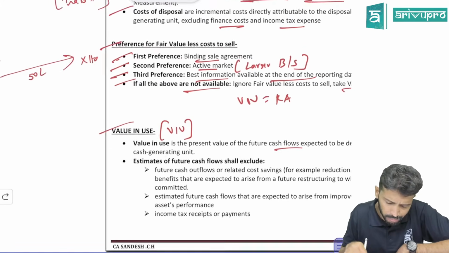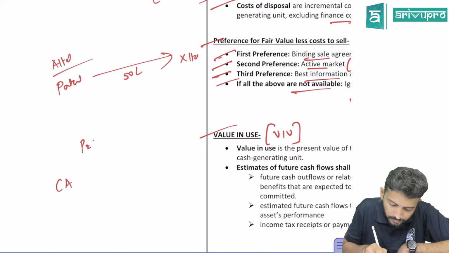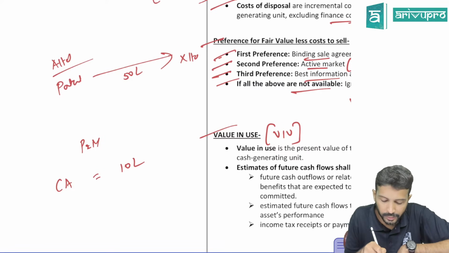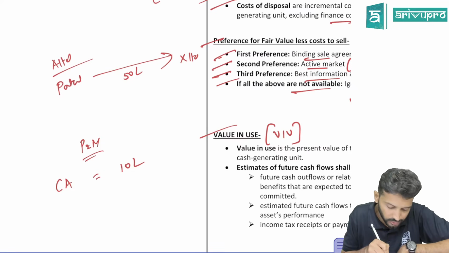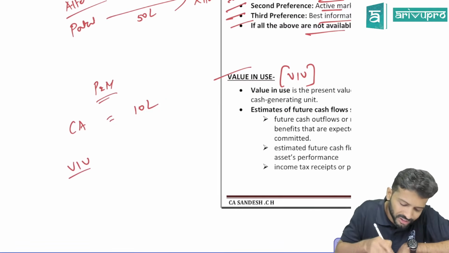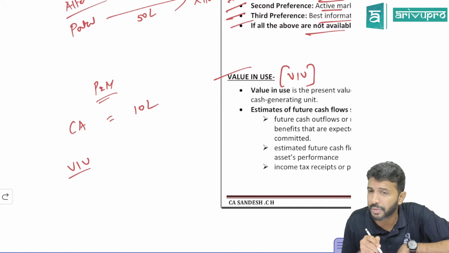But the problem is, let's say I have plant and machinery. The carrying amount of that particular plant and machinery is 10 lakh rupees. Now I'm finding out VIU. VIU means I have to estimate how much cash flow I will get from this plant and machinery.